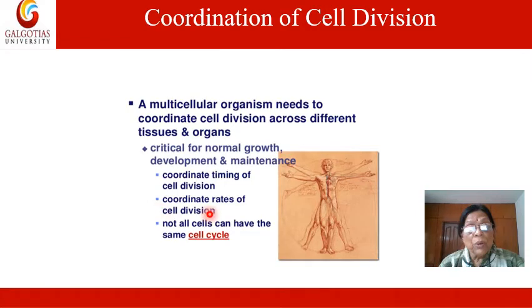It coordinates the rate of cell division. What is the rate of cell division? That is also controlled by these factors. Now, not all the cells have the same cell cycle. All the cells have different cycles, and they are at different stages of the cell cycle.